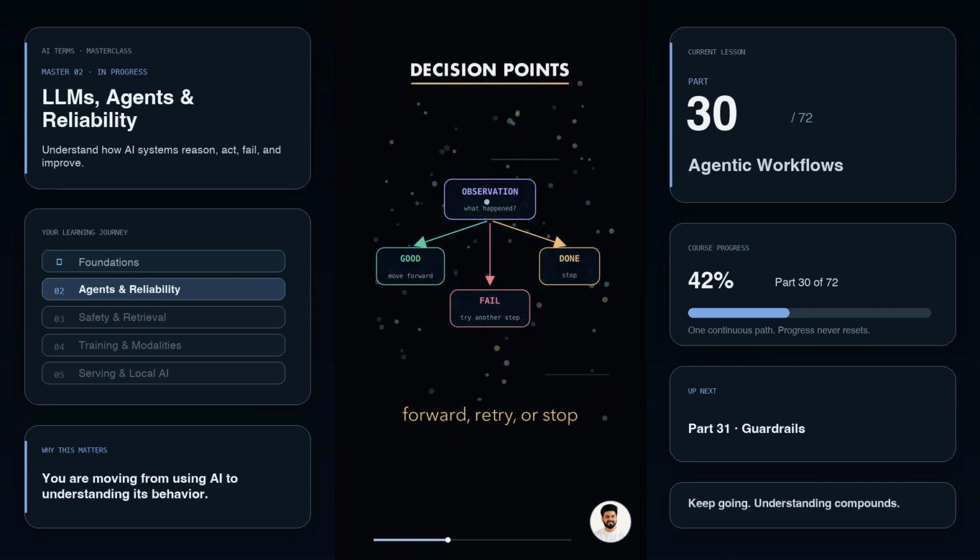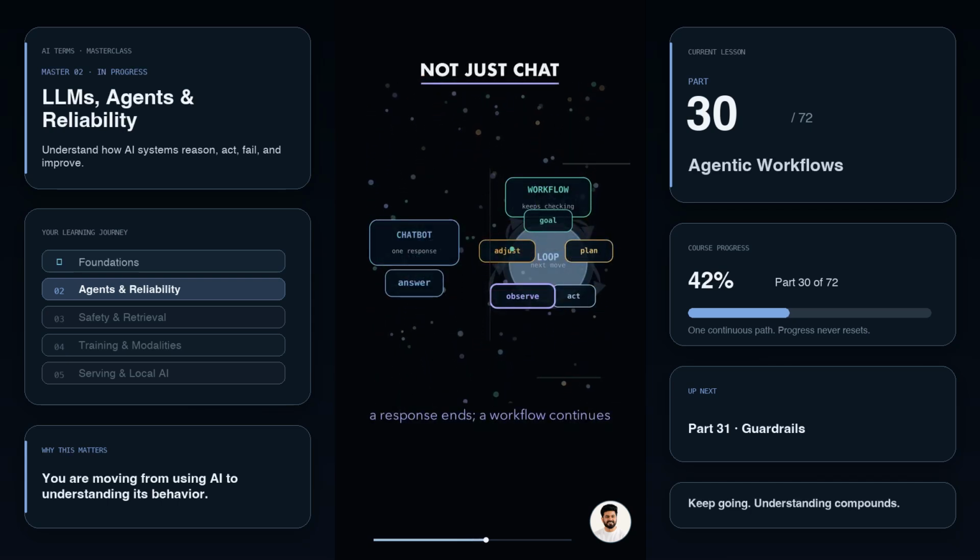If the result is good, it moves forward. If the tool fails, it tries another step. If the task is finished, it stops. That is why agentic apps feel different from chatbots. A chatbot gives a response. An agentic workflow keeps checking the world and deciding the next move.